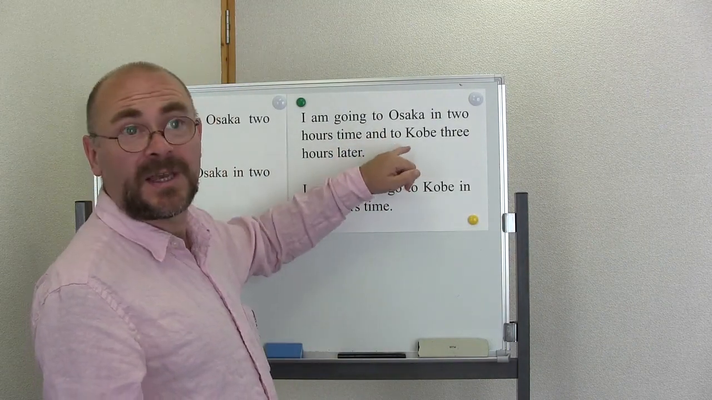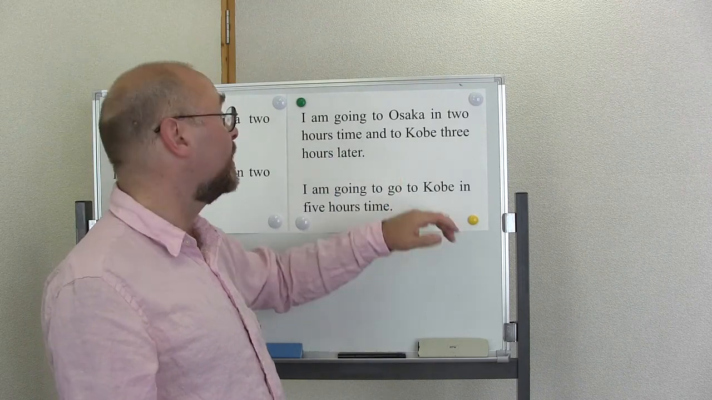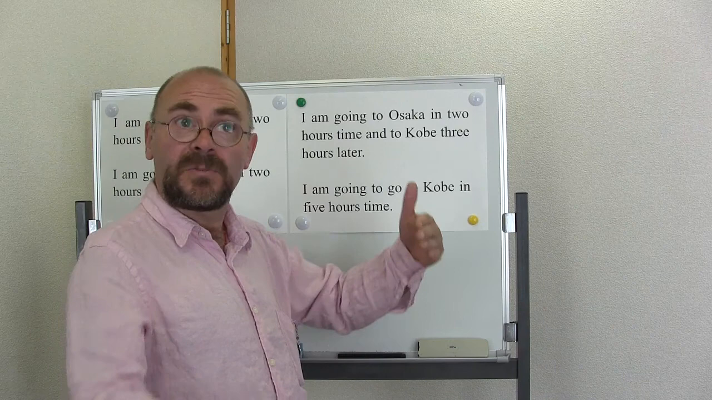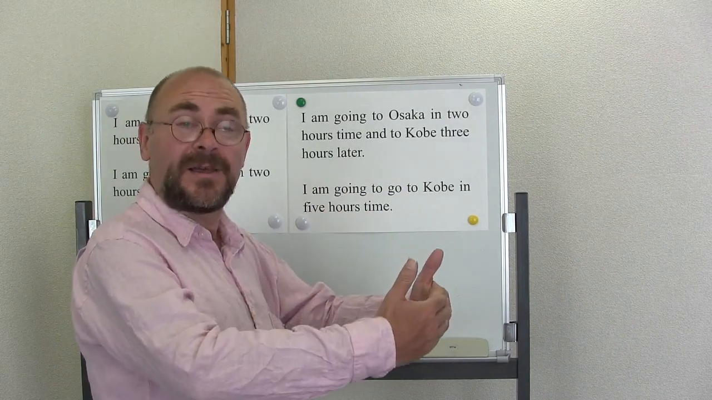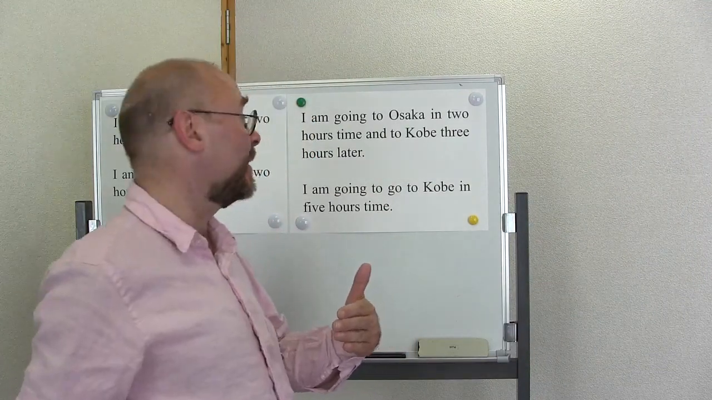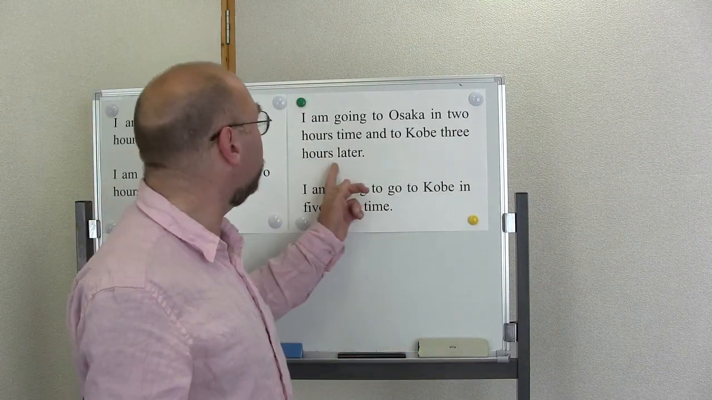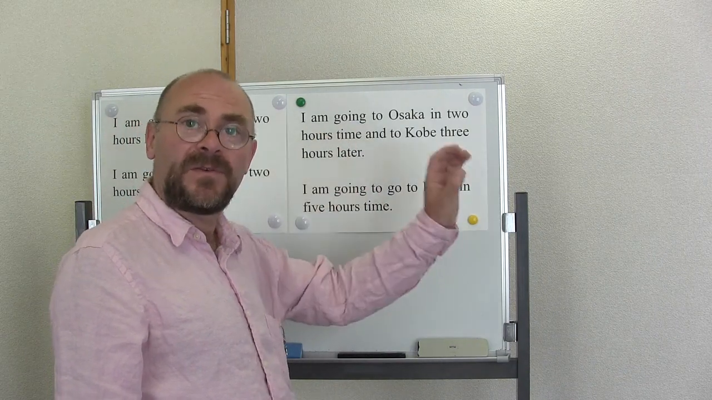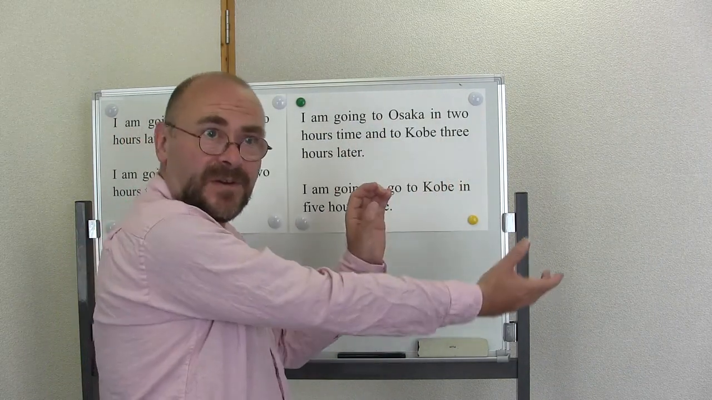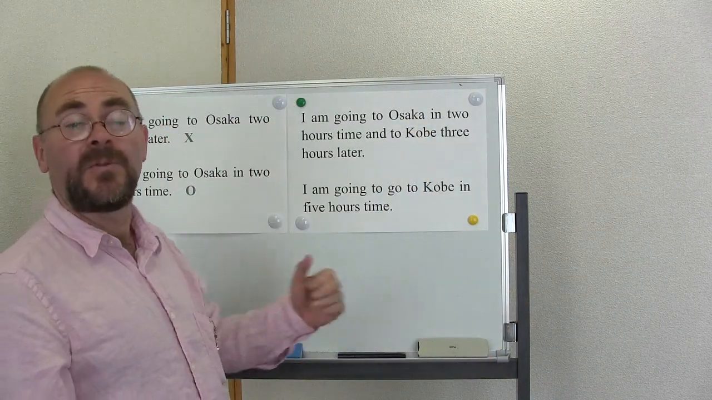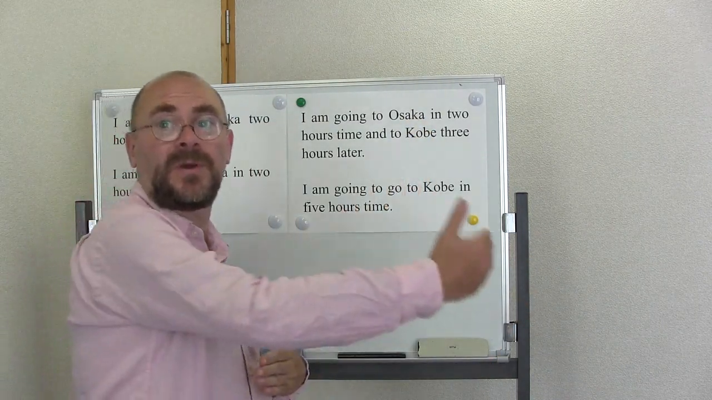But when we're in Osaka, then we're starting counting again. So we're going to go to Kobe 3 hours later. So now we're in Osaka. So 1 hour, 2 hours, 3 hours, then go to Kobe. So when we use later, we're starting from the future and moving further into the future. When we use in time, we're starting from now and going into the future.